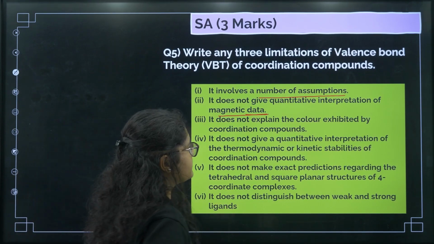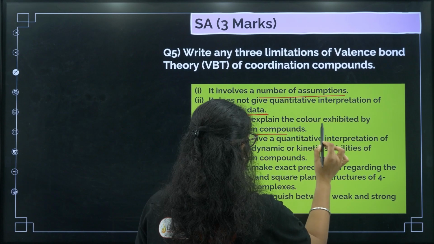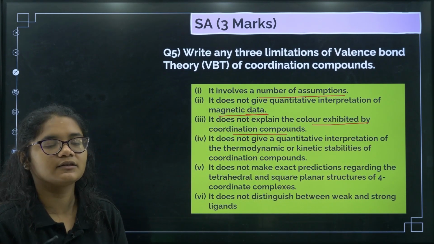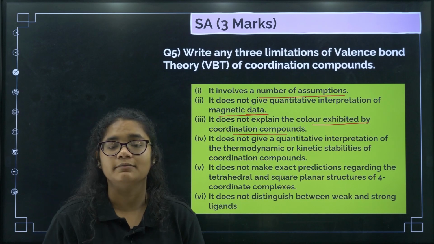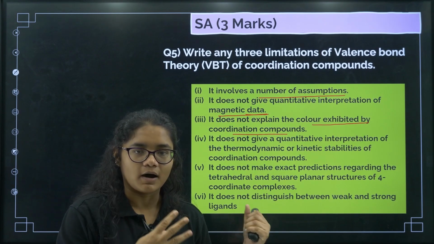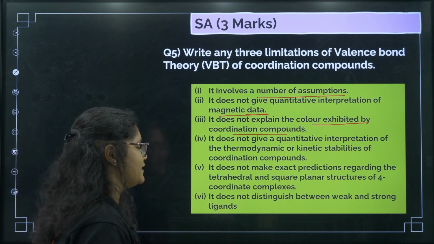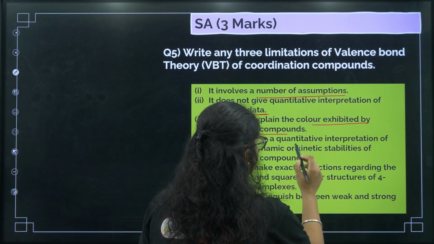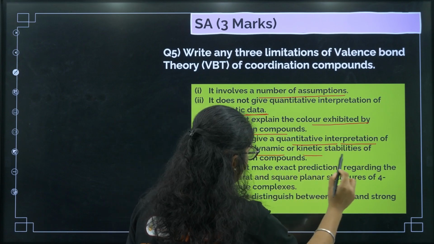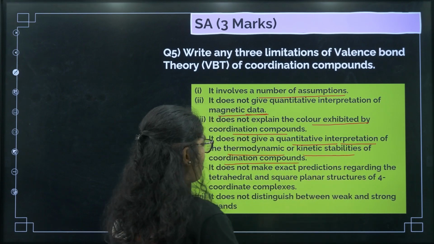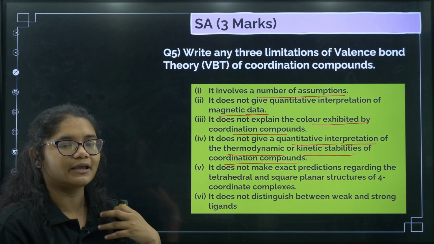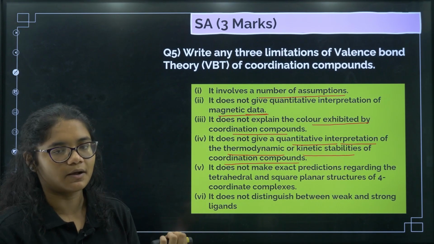Next, it does not explain the color exhibited by the coordination compounds. So why there is color in coordination compounds, or why the transition elements form such colorful compounds, could not be explained by the valence bond theory. Next, it does not give a quantitative interpretation of the thermodynamic or kinetic stabilities of the coordination compound. So based on the VBT, we cannot interpret the stability of the compounds.